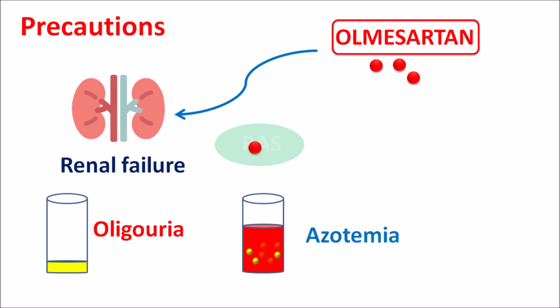All these effects are observed with Olmesartan on long-term use because of reduced renal functionality. So care should be taken to check the development of any of these symptoms, and renal functionality should be measured on very long-term treatment with Olmesartan.